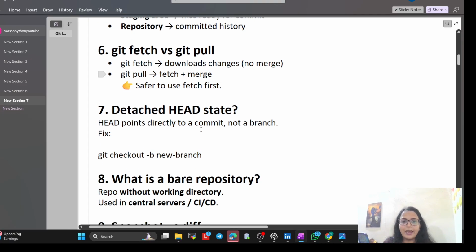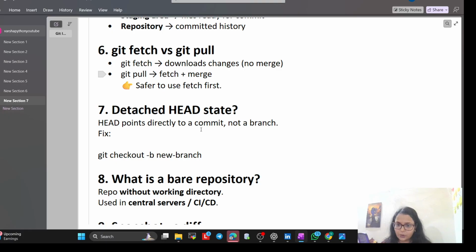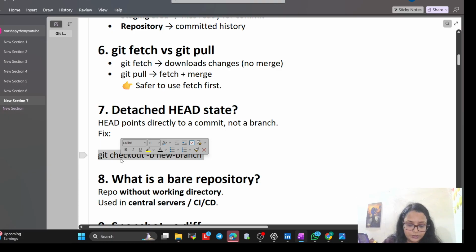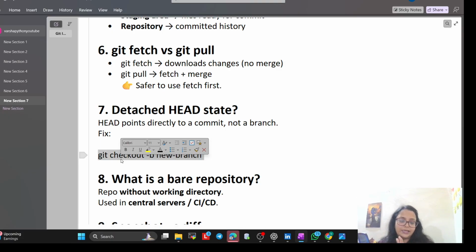Now, detached HEAD state. HEAD points directly to a commit, not a branch. So git checkout -b new-branch is the command to get out of the detached HEAD. HEAD means working directory. Now, detached means, like, I wanted to check how the app looked in 2023. So I jumped back to an old commit. Now I am a ghost in the timeline. I can look, but if I save changes, they will disappear unless I create a new branch to hold them. So that is only the detached HEAD.